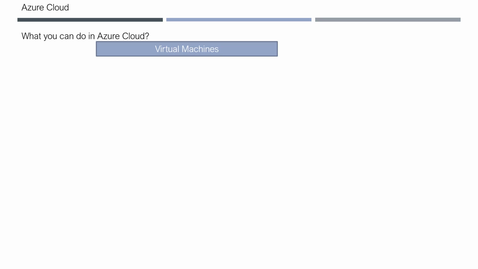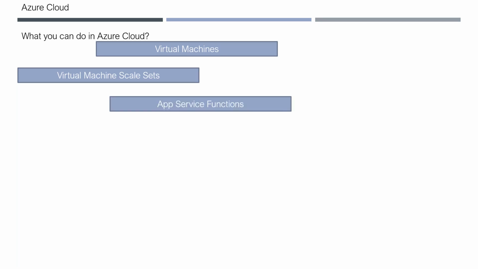We just talked about infrastructure as a service, platform as a service, and software as a service. Under those categories, what do you have? You have virtual machines, meaning you create servers and start using them. Virtual machine scale sets are for scalability, making your applications available all the time. Then you also have app service functions. For example, you deploy your application to a web server, be it IIS, Apache, or Tomcat. You don't need to set those up; Azure provides a feature called app service. You simply develop your code and deploy it to the app service.